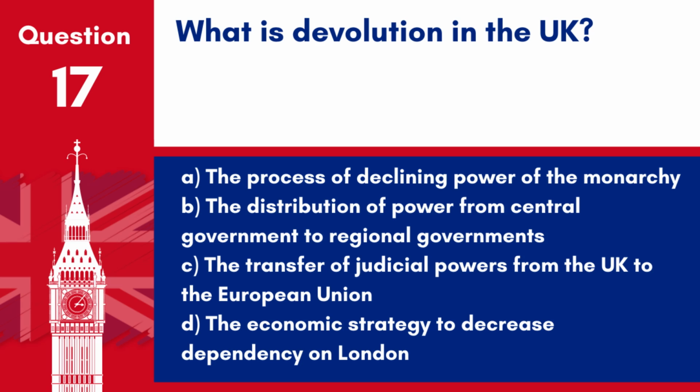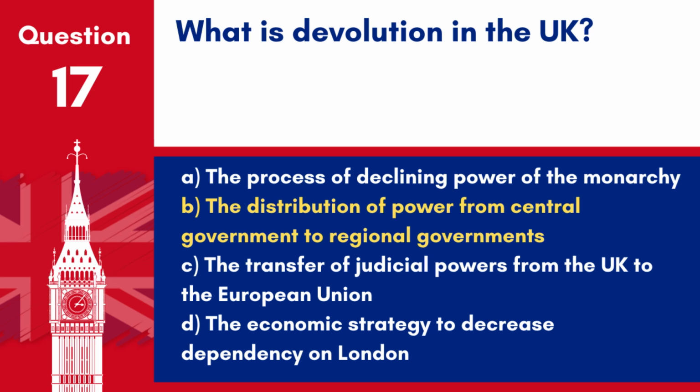Question 17. What is devolution in the UK? A. The process of declining power of the monarchy. B. The distribution of power from central government to regional governments. C. The transfer of judicial powers from the UK to the European Union. D. The economic strategy to decrease dependency on London.